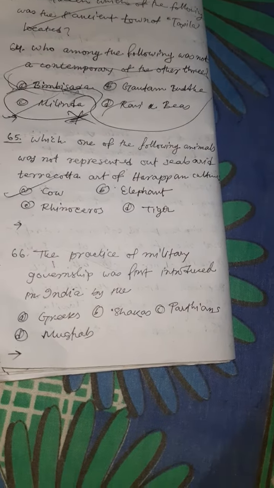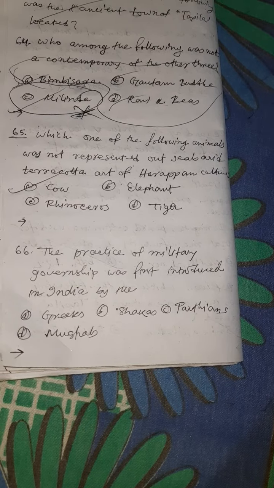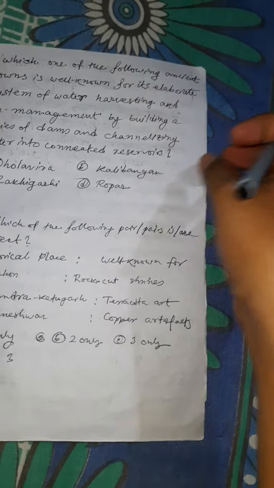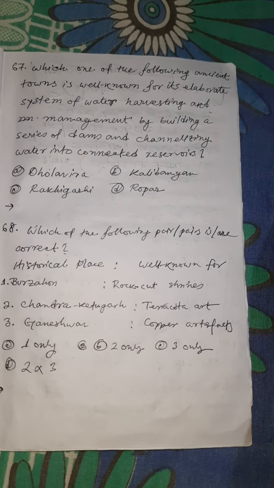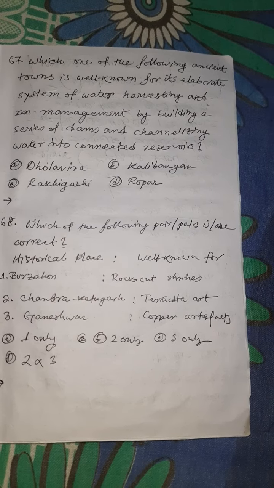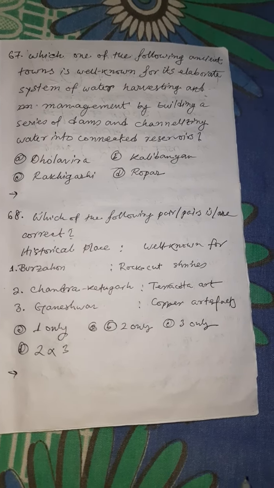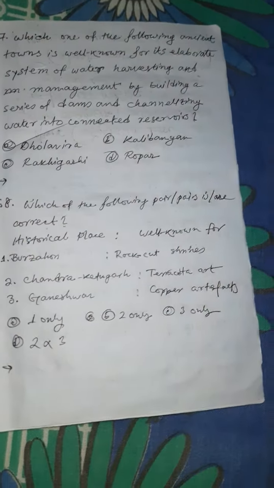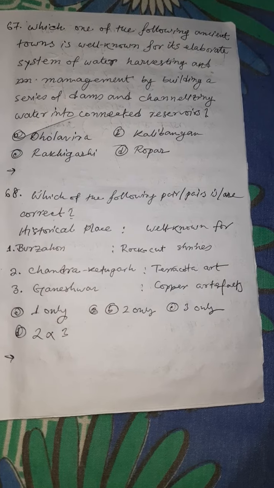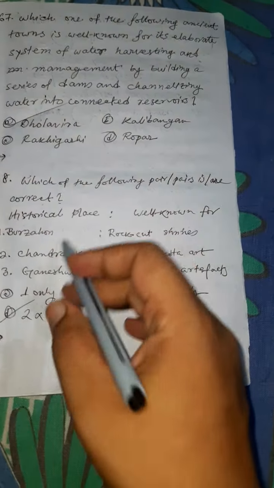The practice of military governorship was first introduced in India by the Greeks. Which of the following ancient towns is well known for its elaborate system of water harvesting and management by building a series of dams and channelizing water into connected reservoirs? The answer is Dholavira. Which of the following pairs is correct? The correct is 2 and 3.